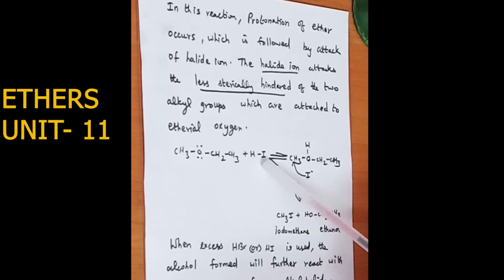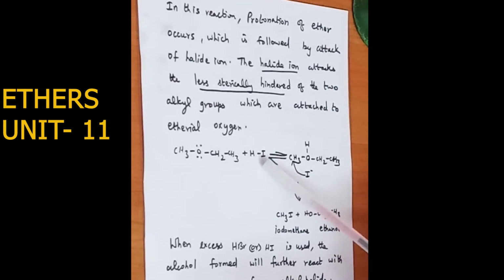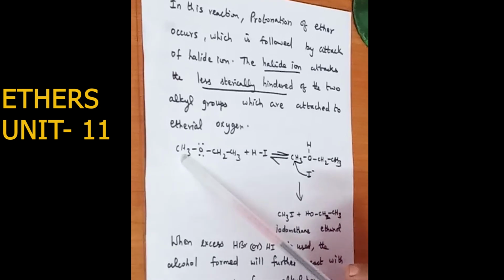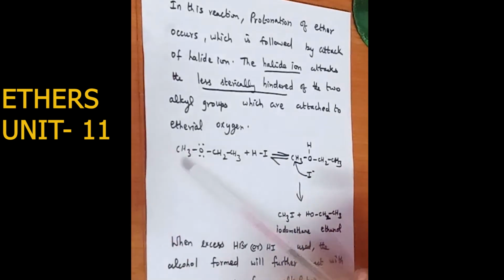So here we are seeing the mechanism now. Hydrogen iodide acts as a nucleophile. Here this is a compound having a primary alkyl group. So this is hydrogen iodide. The halide ion, iodide, will attack the less sterically hindered of the two alkyl groups. It will attack the carbon containing the lesser number of carbon atoms, the alkyl group having less number of carbon atoms.